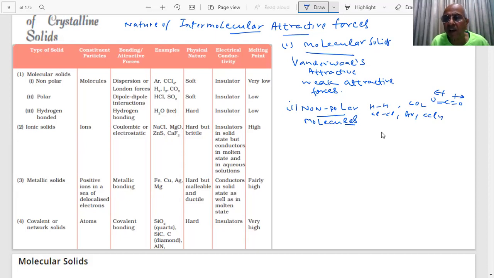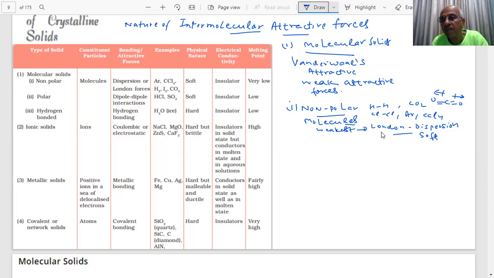Tell me, what is the attractive force? Sir, they are London forces. London forces. They are weak Van der Waals forces, which we call London dispersion forces. They are the weakest. Therefore, these are the weakest attractive forces. What will be the physical nature of such solids? Will they be hard or soft, students? The force is very weak, so they will be soft. Okay. Will they conduct electricity?